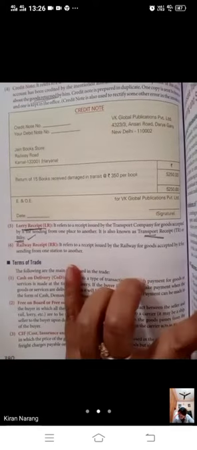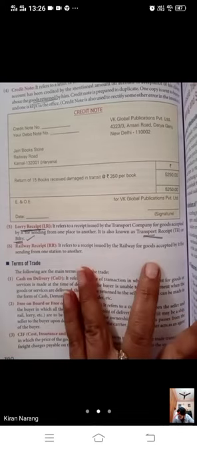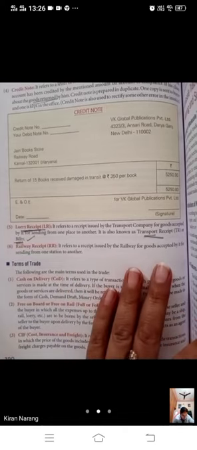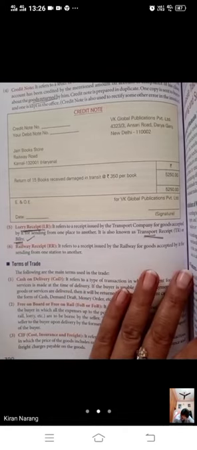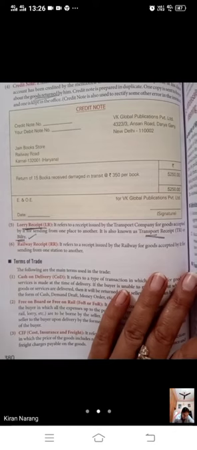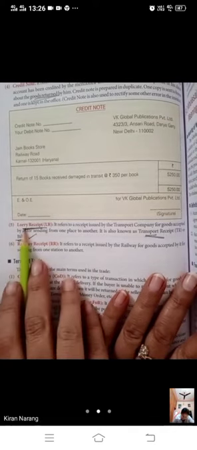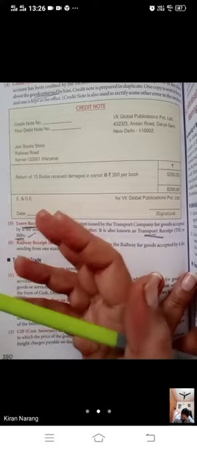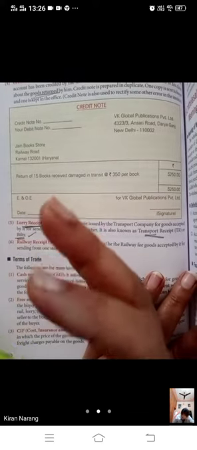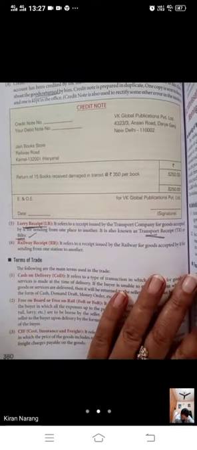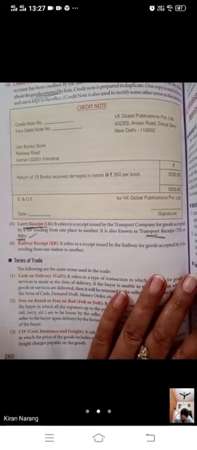Last is railway receipt. It is also different. It refers to a receipt issued by the railway for goods accepted by it for sending from one place to another. It is also commonly known as bilty. RR, it is also known as RR, railway receipt. Lorry receipt, basically if we are sending the goods through roadways, it is called lorry receipt. If we are sending the goods through railway, it is called railway receipt.